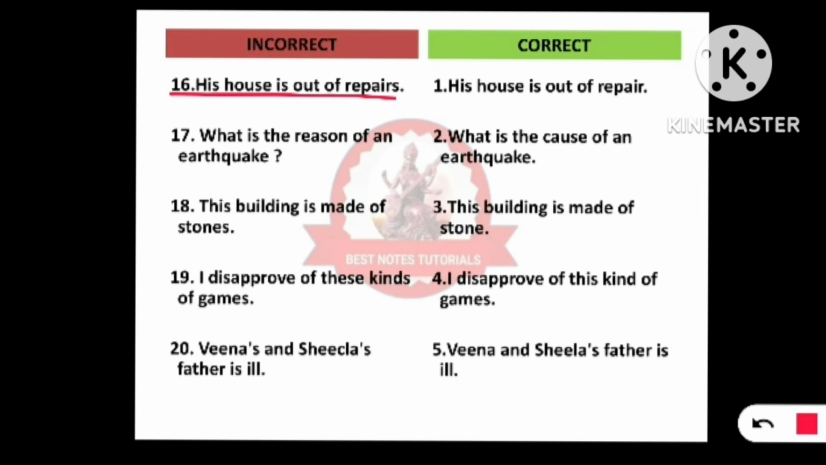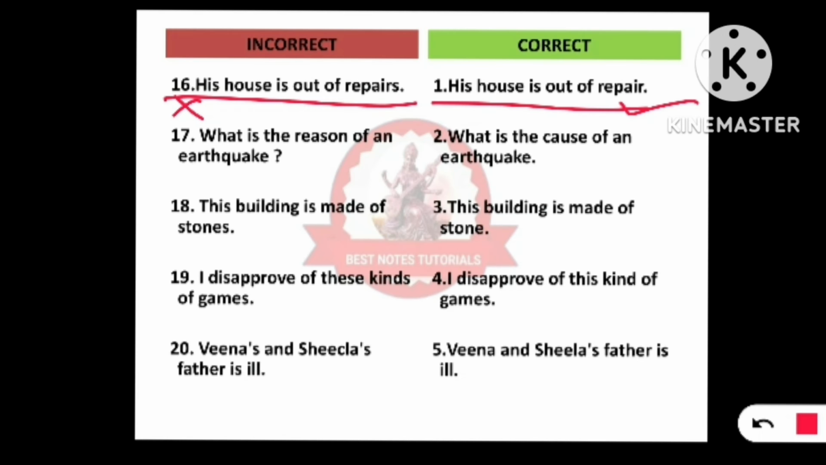"His house is out of repairs." Now in this case we should use just repair, not S. "His house is out of repairs" is wrong. This should be written in this way: His house is out of repair.